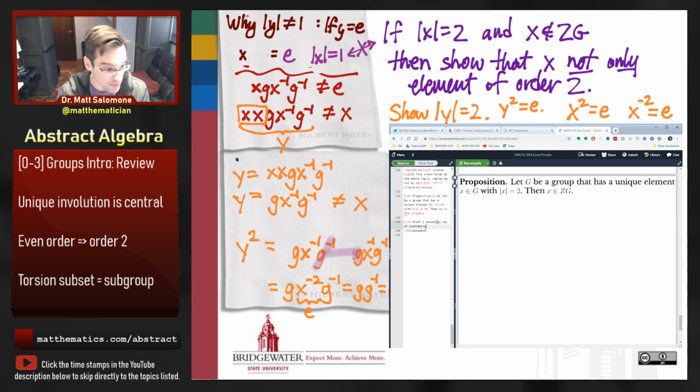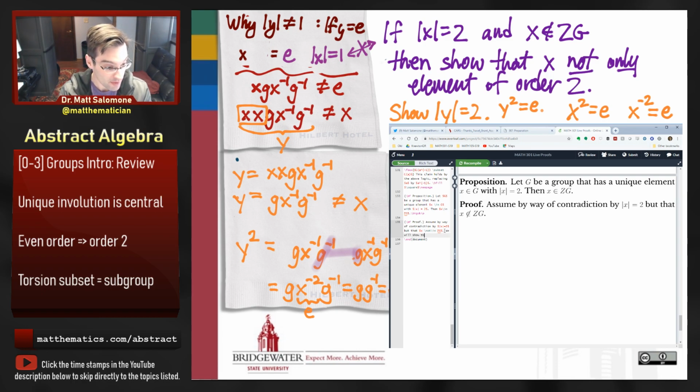This is one of the only places where I use the word assume, by the way, is when we're setting up the reader to be surprised later on. Right? We're trying to lead them down this path that we want to then show them is not the right path to be on. Assume by way of contradiction that the order of x is equal to 2, but that x does not belong to the center of G. And an astute reader of this proof might recognize that this isn't really a contradiction argument unless I also assume that x is unique. Since I didn't assume that, that's going to be the thing that I want to deduce. That ends up being my burden of proof.